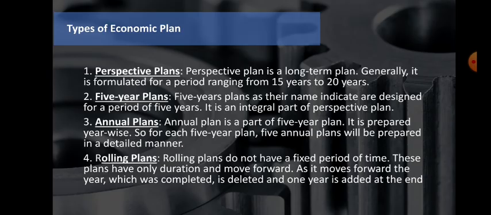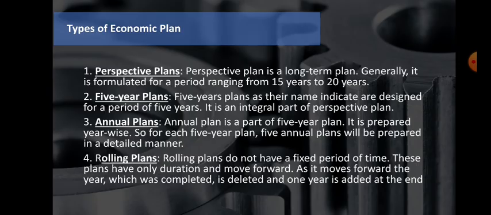Then we are talking about the annual plans. See here, the first one is the prospective plans, where we are talking about the long-term period of 15 to 20 years. Then we are dividing that into the 5-year plan, a period of 5 years, where we plan how much our income should grow and how much our economy should grow. And again we are dividing into the annual plan.